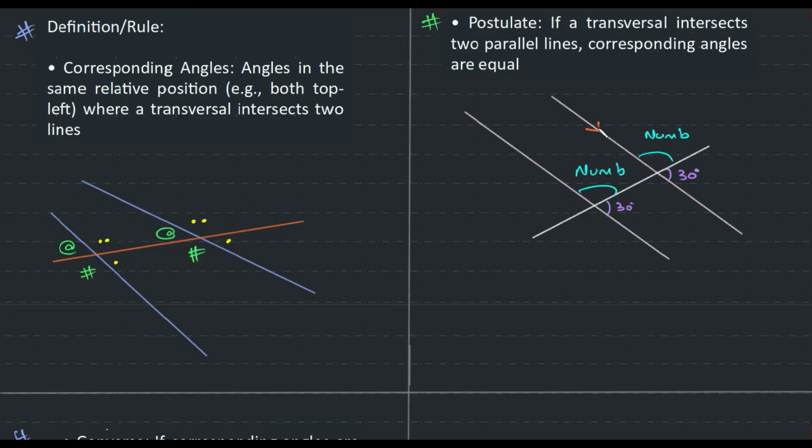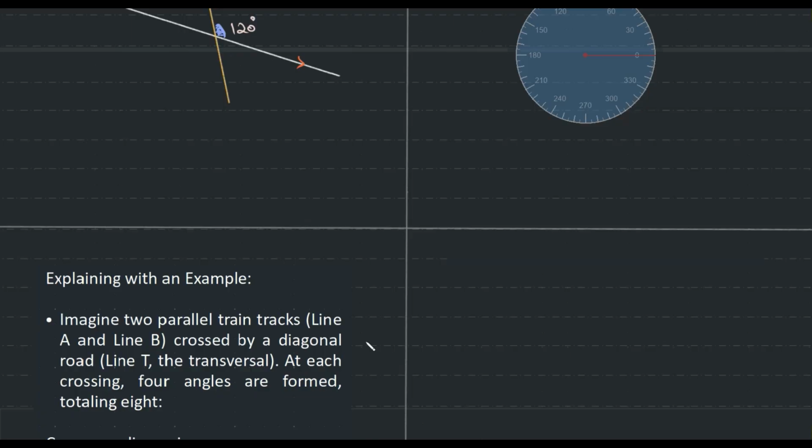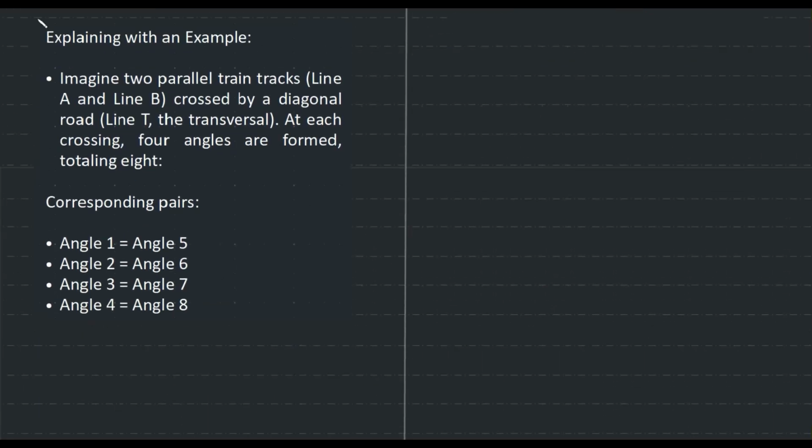Okay, I forgot to mention, this is parallel to this. Both the lines are parallel. And this is the concept of corresponding angles. So as an example, please do this. You can do this: draw two lines, draw a transversal line, and label them as A, B, and T. At the crossing, four angles are formed, and you need to mark the following.